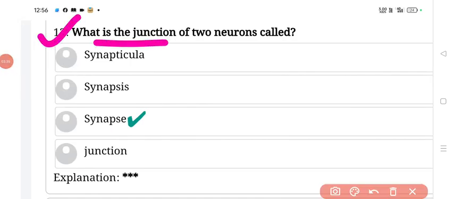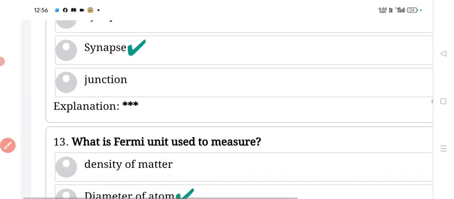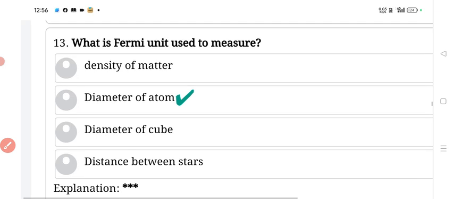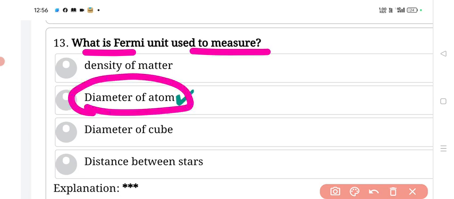What is the junction of two neurons called? Answer, synapse. Synapse is the junction of two neurons. Next. What is the Fermi unit used to measure? Answer, diameter of atom. Next.